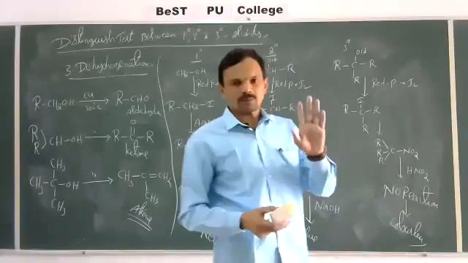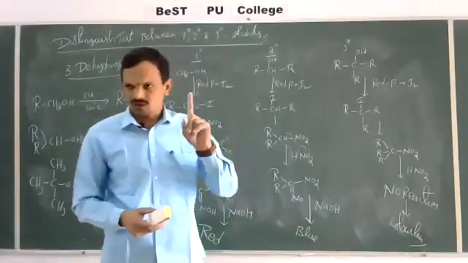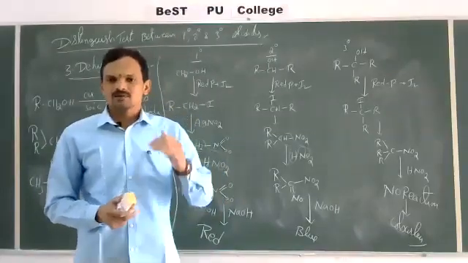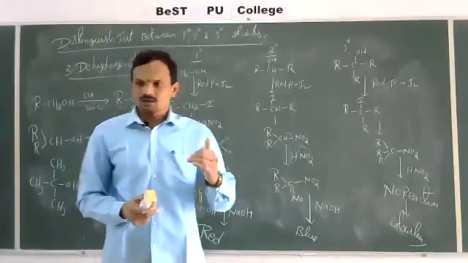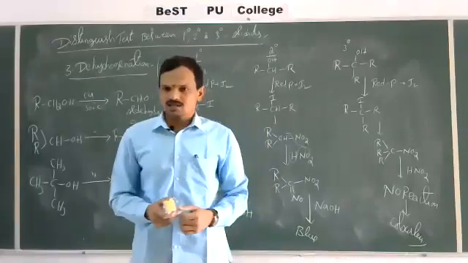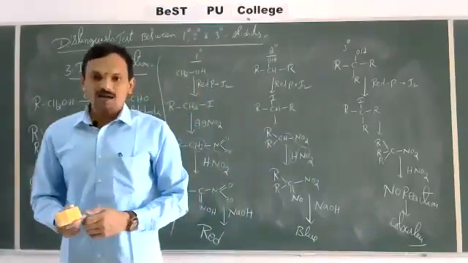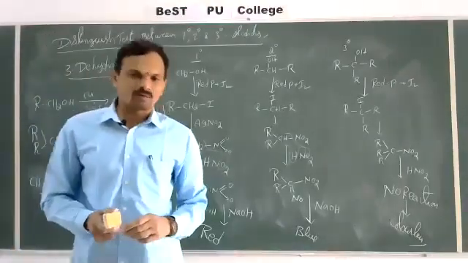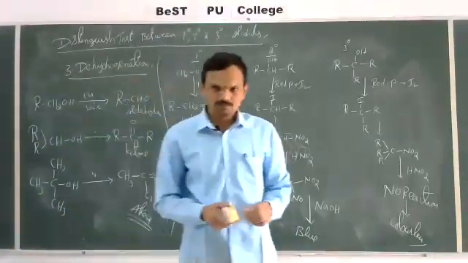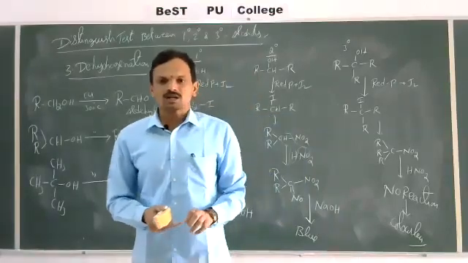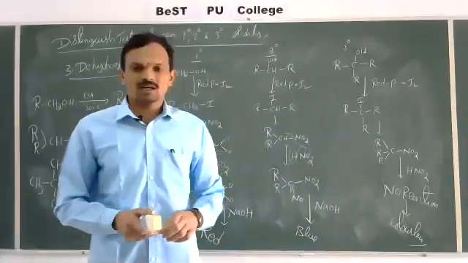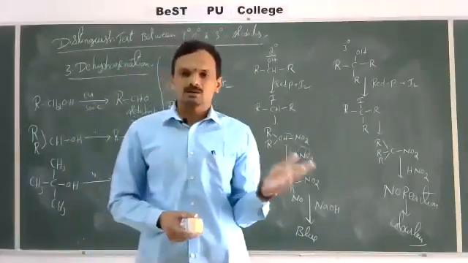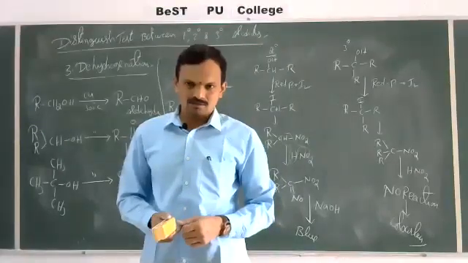So we have learned 6 preparation methods. One is from alkenes. First one by hydration. Second one by hydroboration oxidation. And third one by oxymercuration demercuration. The second preparation method is from carbonyl compounds. So reduction of carbonyl compounds gives alcohols. Aldehydes give primary alcohols. Ketones give secondary alcohols.